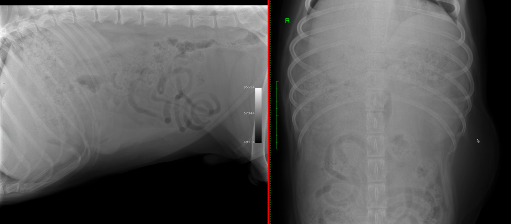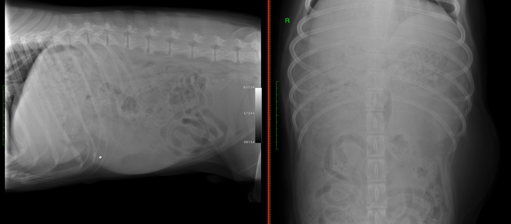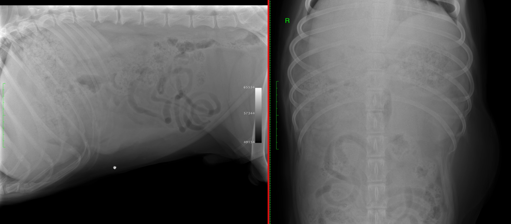You can see there is also a large mass of fat opacity. It's more radiolucent than the soft tissues, so it's fat opacity in the left abdominal wall, and this is more consistent with an incidental lipoma. We see this mass probably extending a bit more on the ventral aspect, where we see all this fat opacity and this wispy appearance of the mesentery superimposed on it.